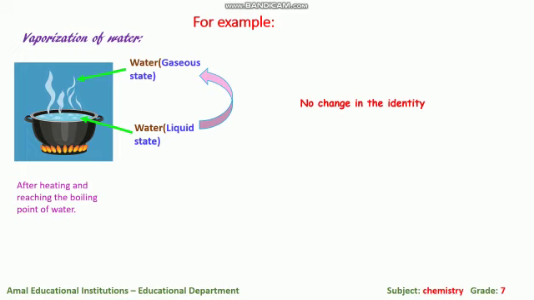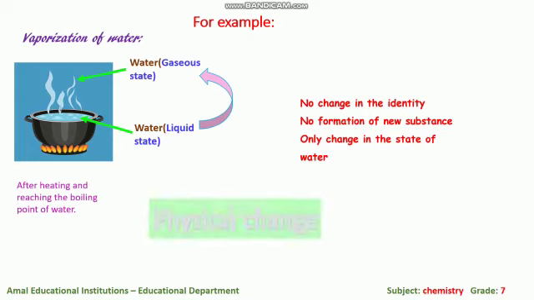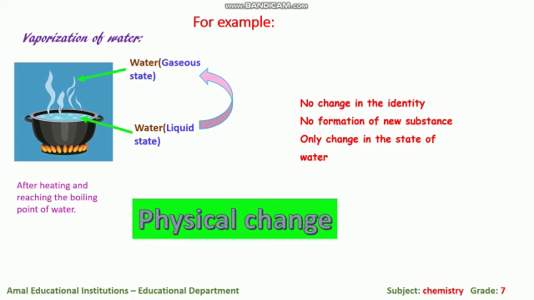There is no change in the identity of water here, only the state changes. يعني there is no formation of a new substance, only that the water changes in its state. Okay, type. So this is a physical change. If we make a vaporization of water, it's a physical change because there is no change in the identity of the substance.